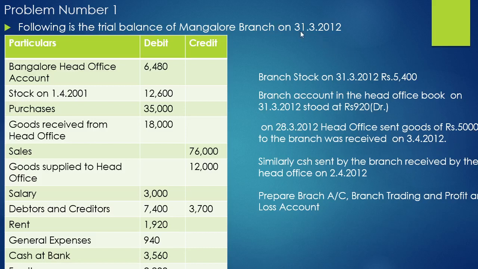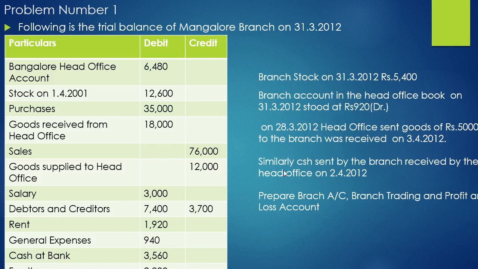So on this date, 31st March 2012, if we consider this date, these goods were not in the head office, as they have already been dispatched. And again, it hasn't been received by the branch, because the branch received the goods on 3/4/2012. So for that reason, this 5,000 worth goods is in transportation. So this 5,000 is considered as goods in transit.